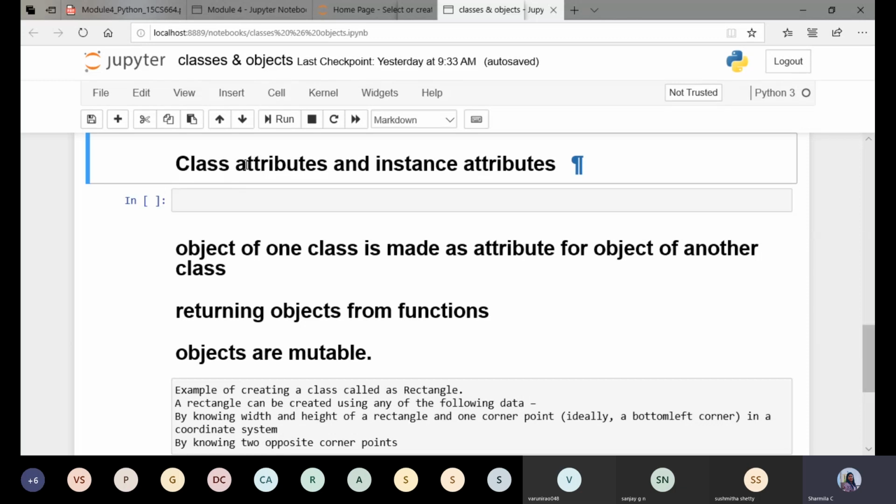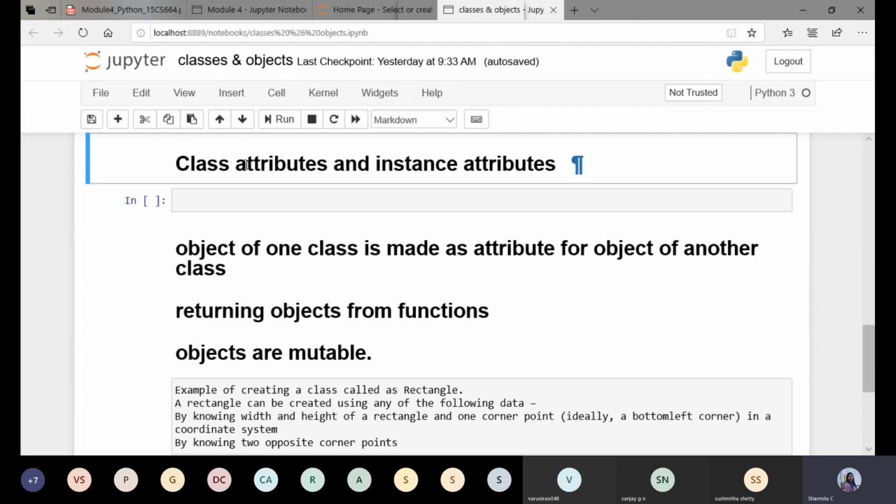And one more difference between the class attributes and the instance attributes is that the class attributes are shared by all the objects created from that class. Whereas instance attributes are available only for the instance or object. So the class attributes, whatever we define inside the class, are common to all the objects of that class. Whereas the instance attributes are available only for that instance or object.